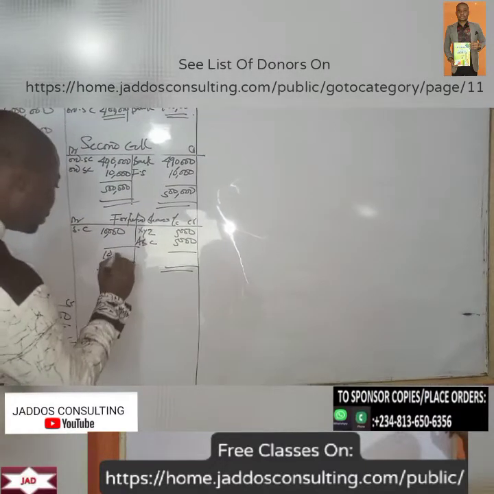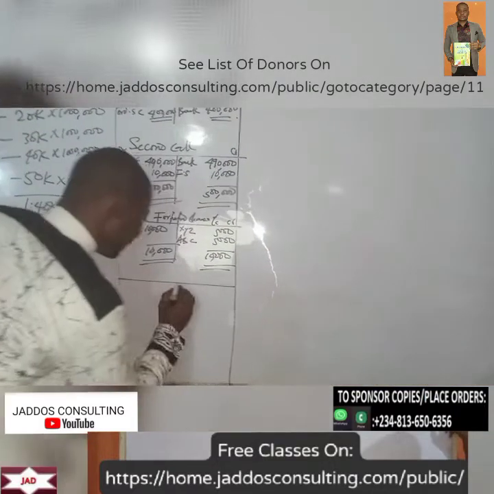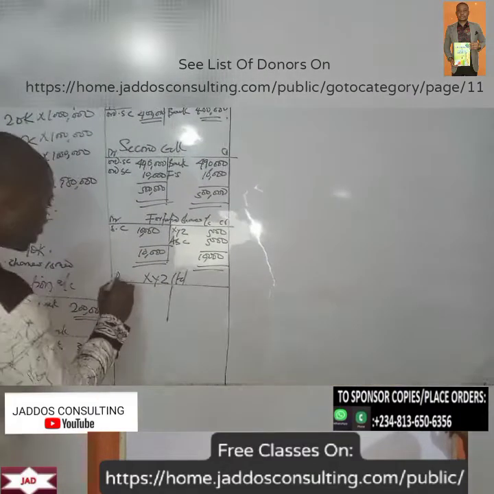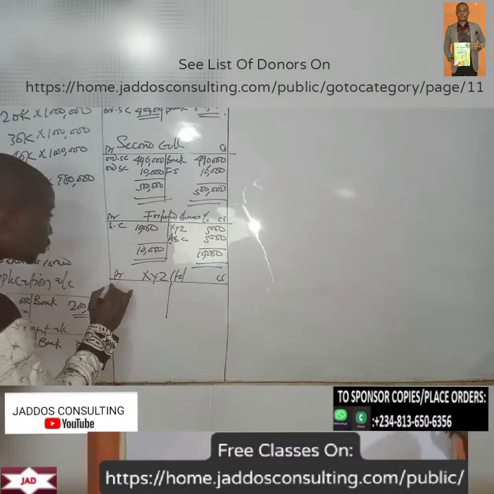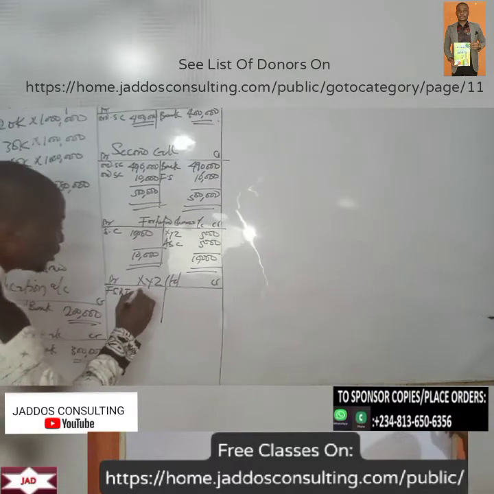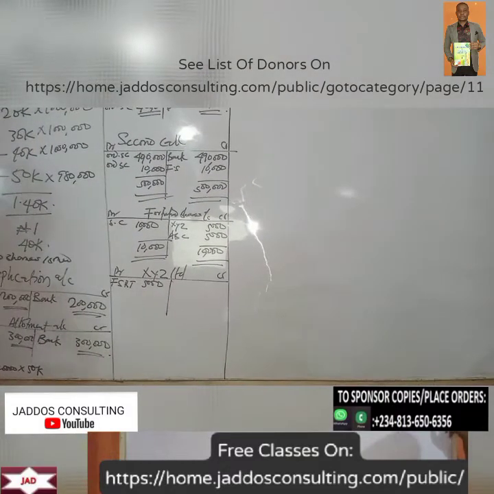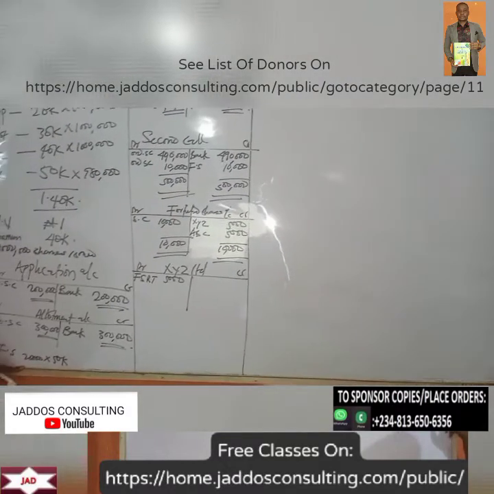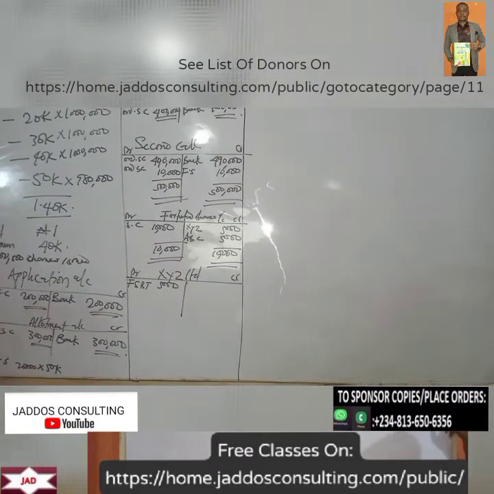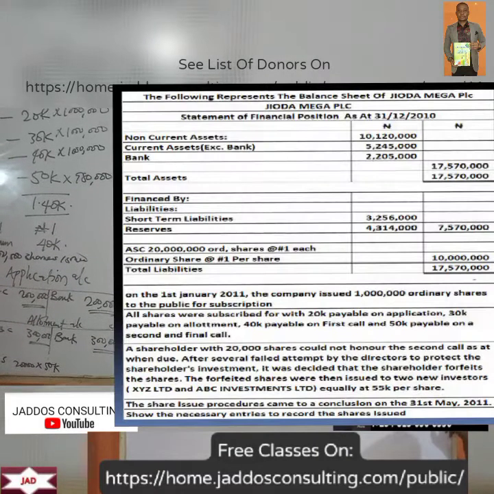We have 10,000, 10,000. So the first guy, which is XYZ Limited, took forfeited shares reissue. How much? 5,000. That means out of 20,000 units, he took 10,000, because it was equally shared among them. So he took 5,000, but how much did he pay? It was 55 kobo per share.